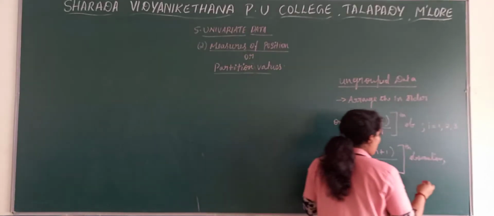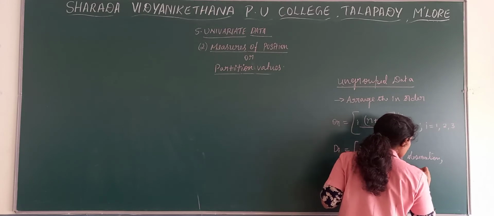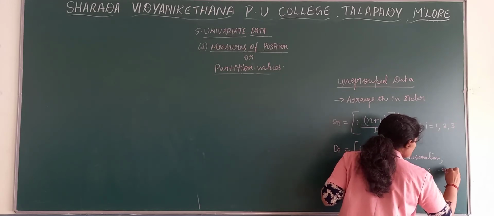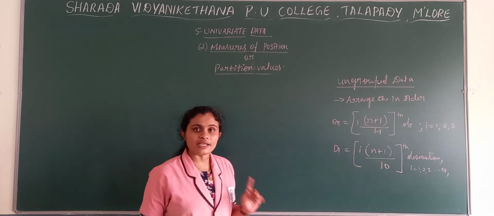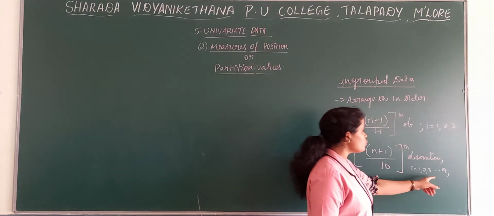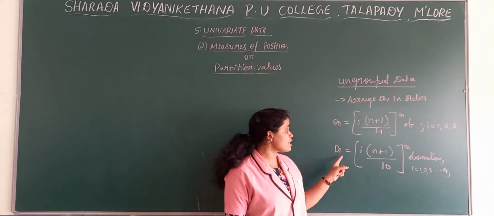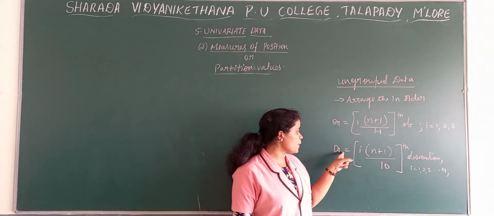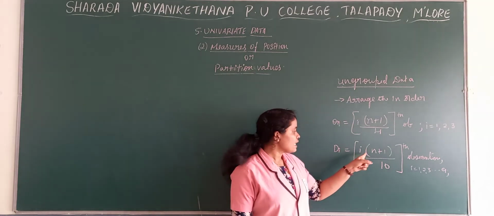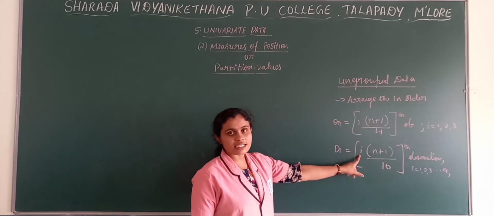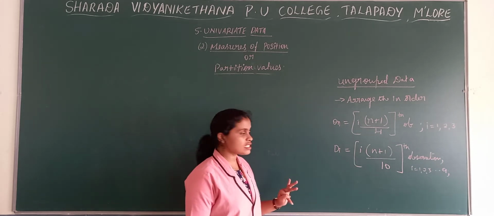Now here what is i? i is 1, 2, 3 till 9. It takes the value from 1 to 9 because D1, D2, D3, D4 till D9. So i takes the value depending upon what you are finding: if you are finding out D3, then here it is 3. If you are finding out D8, then here it is 8. So this is about deciles.